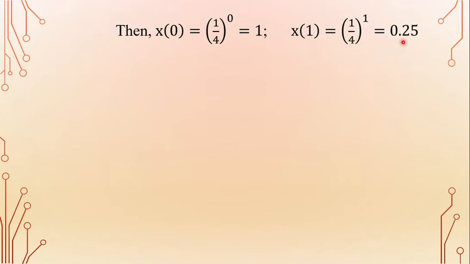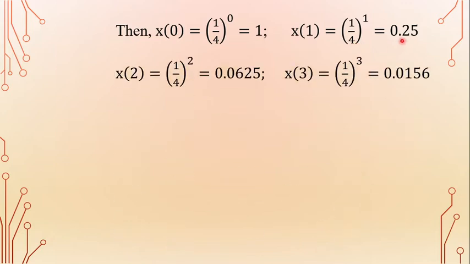0.25. Next substitute n equal to 2. So n is equal to 2, then x of 2 is equal to (1/4) squared. So that is 1/16. So 1/16 is 0.0625. Next substitute n equal to 3, then x of 3 is equal to (1/4) cubed. So the value of (1/4) cubed is 0.0156. So these are the input sequence values.